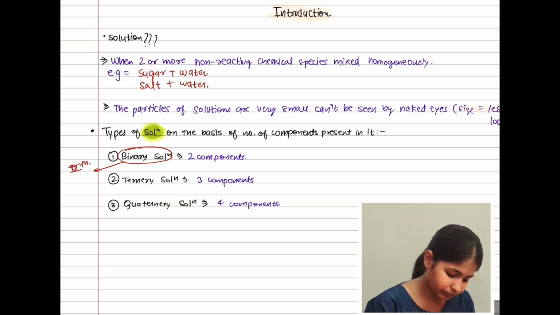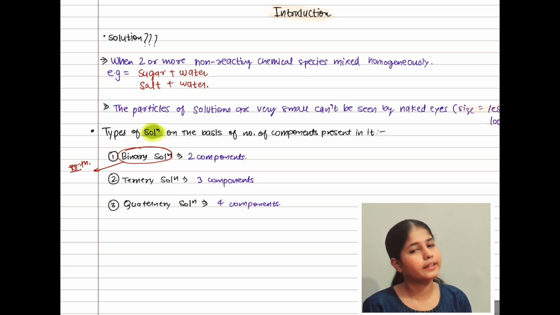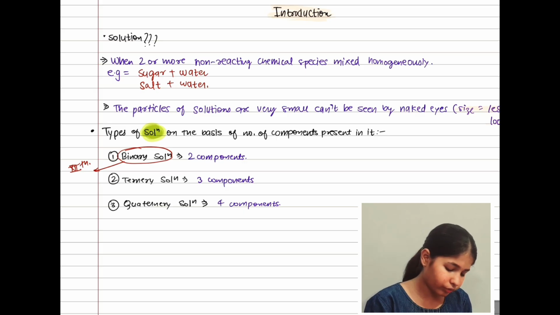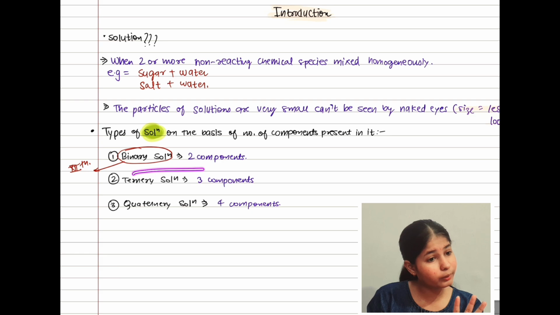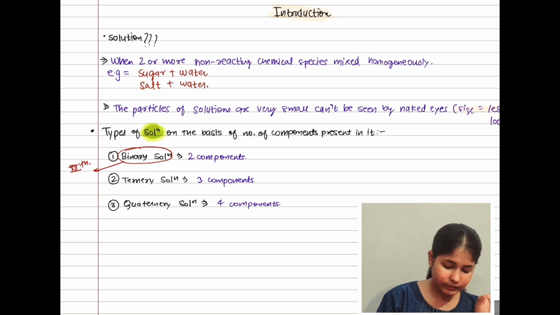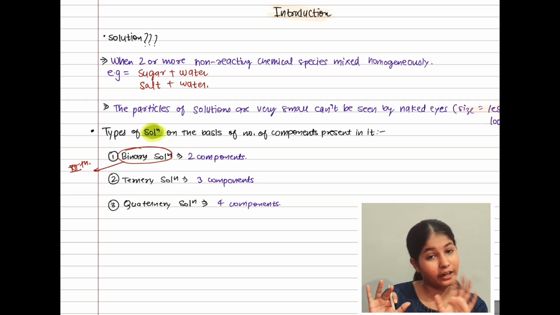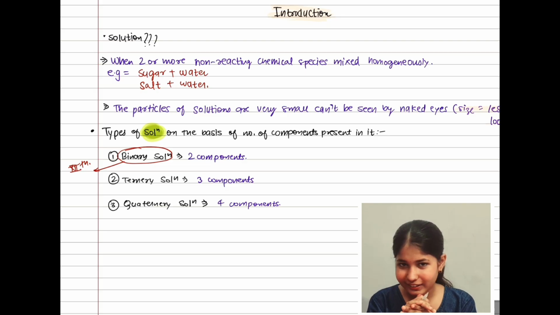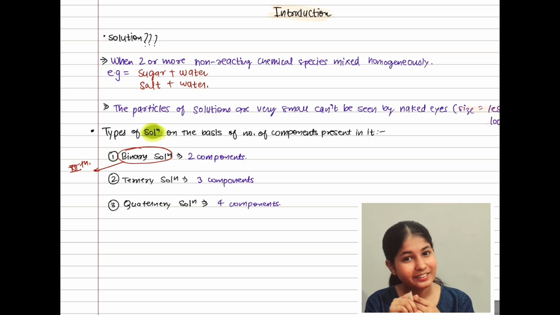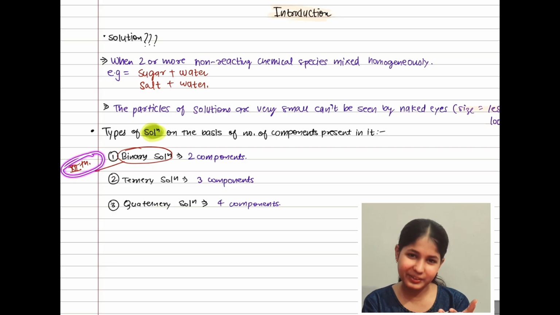In class 12th, in our whole syllabus, we are going to talk about binary solution. So we don't have to think that the solution has 3 or 4 components. I know that this is the most senior class of our school level, that is 12th, but we also have limits.